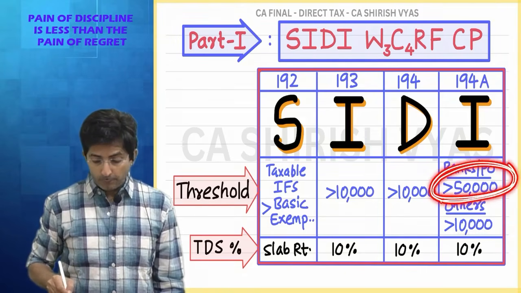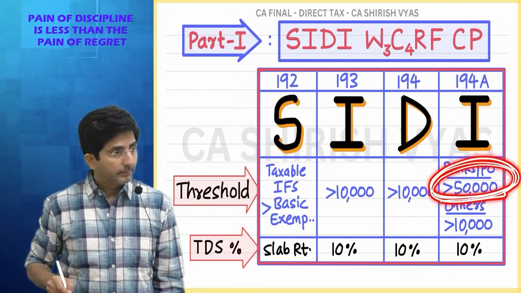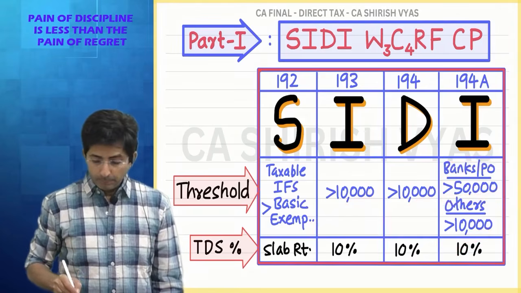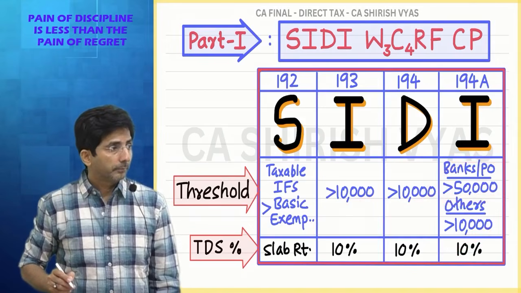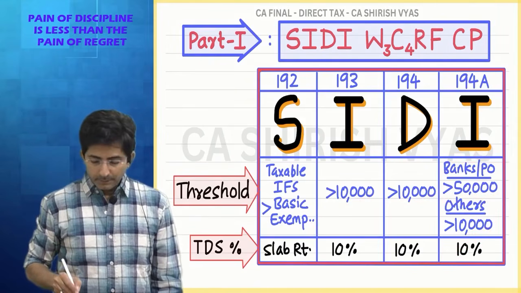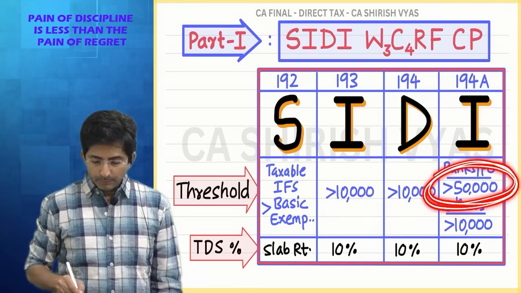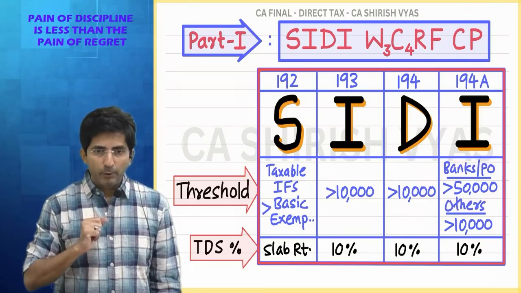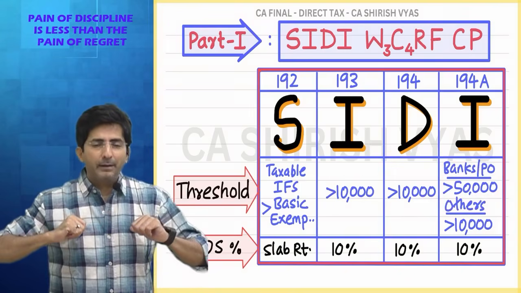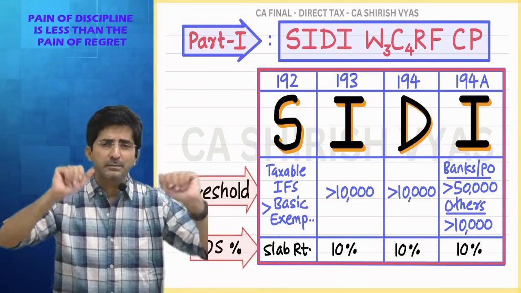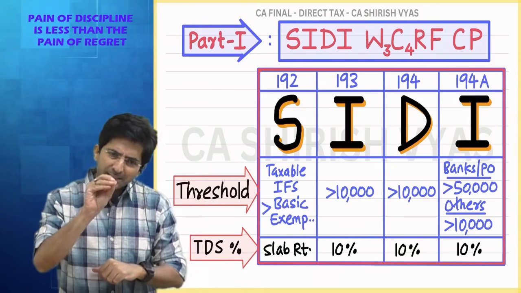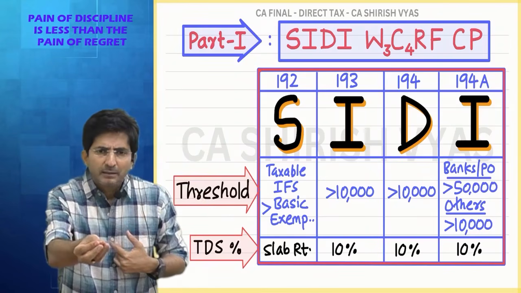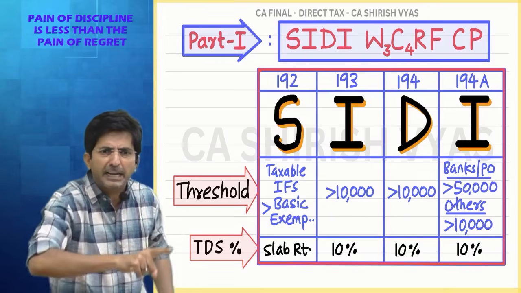Why a bigger threshold for banks? See, up till now 10,000, 10,000, 10,000 was there, but for banks there is a bigger threshold. By keeping a bigger threshold, the government is trying to benefit the bank. You know why it is for the benefit of the bank? Imagine, if I am a bank, don't you think I might have lakhs of customers? Or does the bank have only 5-6 customers? If the bank had only 5-6 customers, then the government would have insisted on deducting TDS on every transaction.